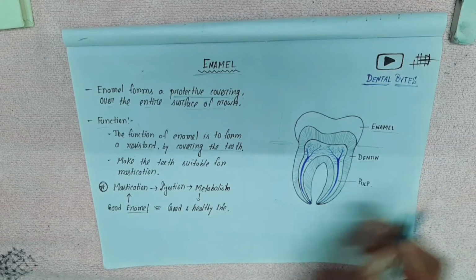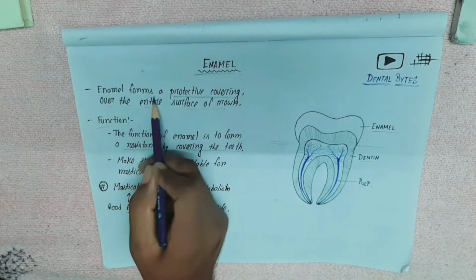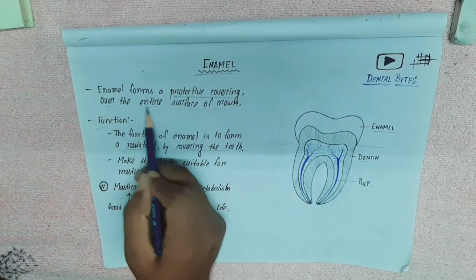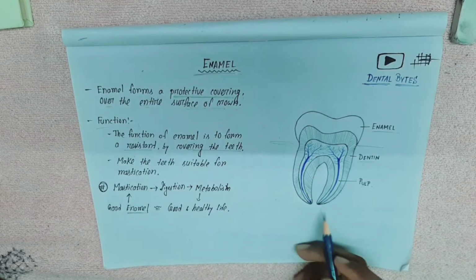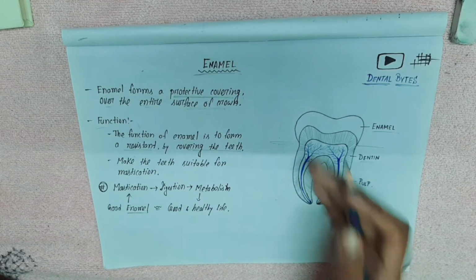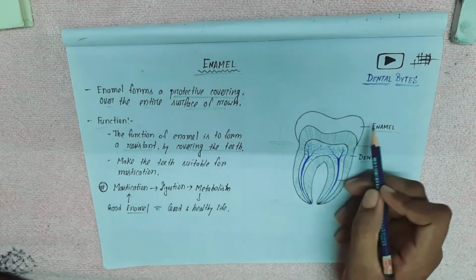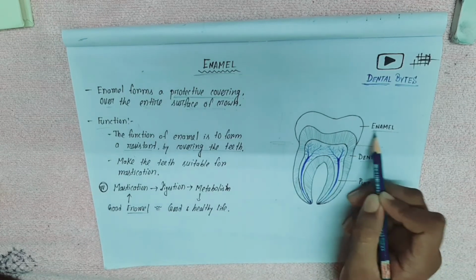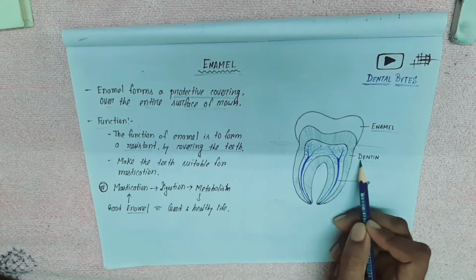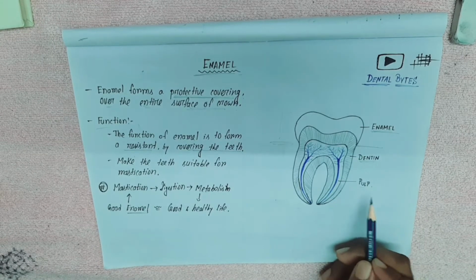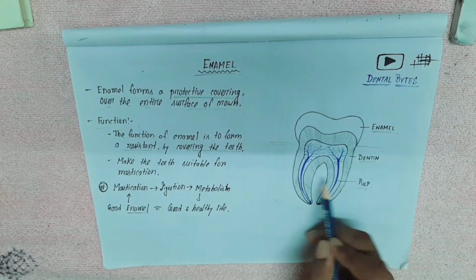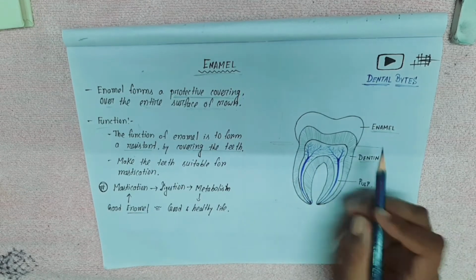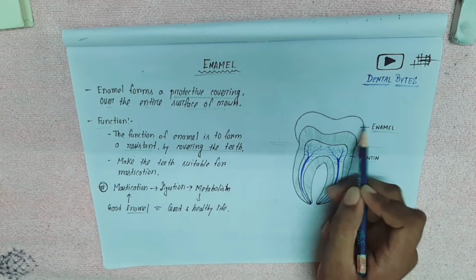So let's start. At first we can say enamel forms a protective covering over the entire surface of a tooth. So let's see the diagram. Here you can see the longitudinal section of a molar tooth. Here you can see various layers: the enamel is the uppermost layer. Below the enamel there is dentin, and the innermost layer is pulp. Here you can see the pulp cavity, where the nerve, blood vessels, etc. are present, and the uppermost layer is called the enamel.